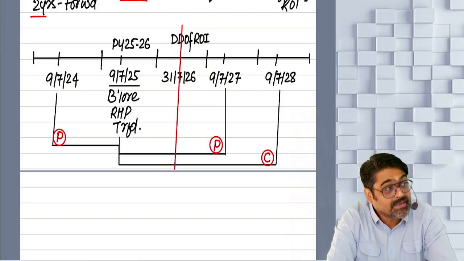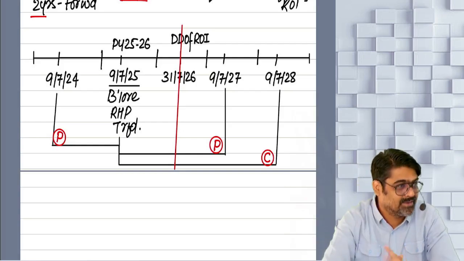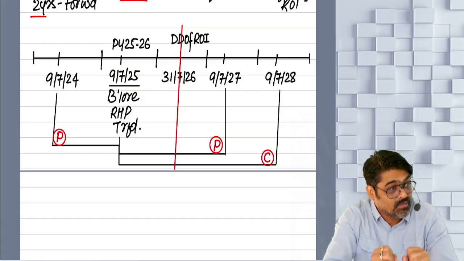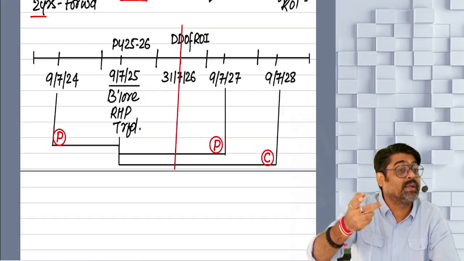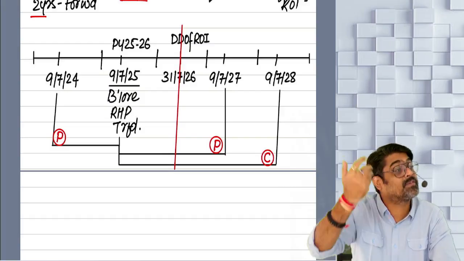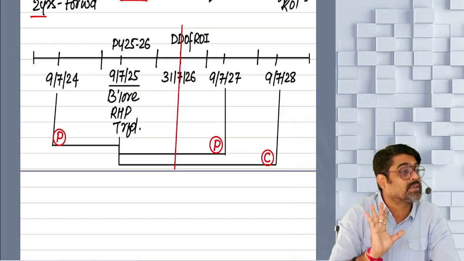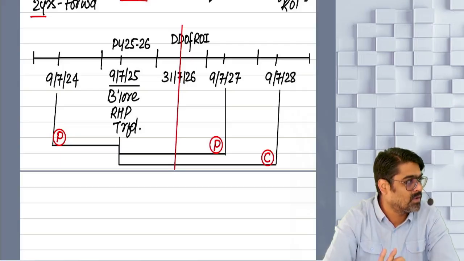Then the money which is withdrawn out of your CGD account and misutilized, meaning utilized for any purpose other than purchase and construction, that is misutilization. Yes or no?